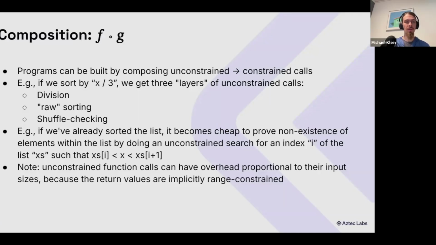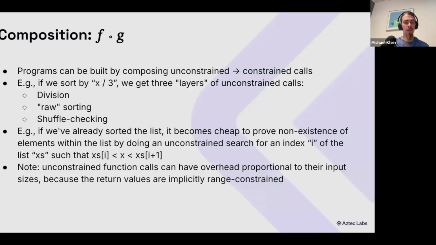The division by 3, the raw sorting itself, just making sure that we have the output, and then checking the shuffle. These will be three separate, I mean, they might be optimized together, but generally these will be three separate foreign calls out to the unconstrained environment.